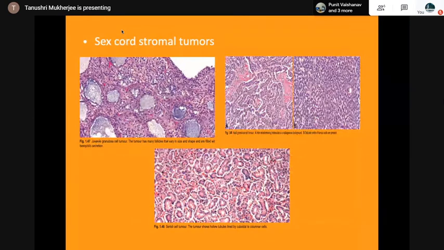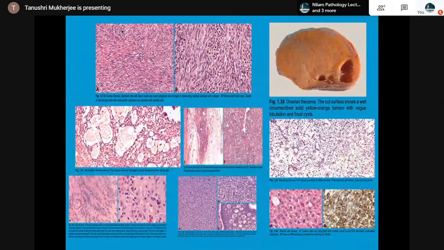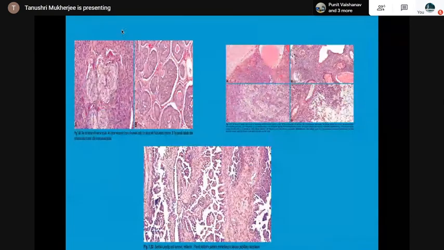Tumor has many follicles that vary in size and shape and are filled with basophilic secretion. Adult granulosa cell tumor, you see here a collagenous background, and these are the delicate cords of tumor cells. Then Sertoli cell tumor, hollow tubules lined by cuboidal to columnar cells. The histomorphology is very important. That's why I show lots of photographs, because it makes a visual impression also. Then the fibromas, microcystic stromal tumor, this is the growth of ovarian thecoma, spheroid cell tumor, sex cord tumor with annular tubules.